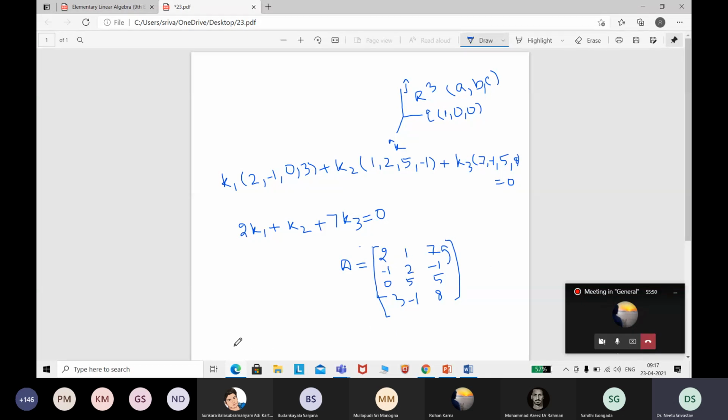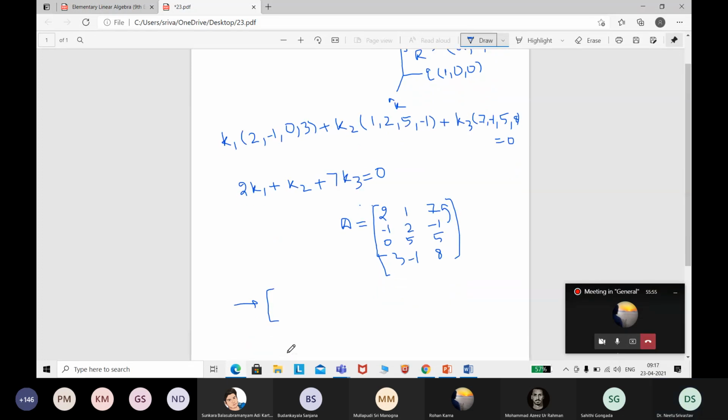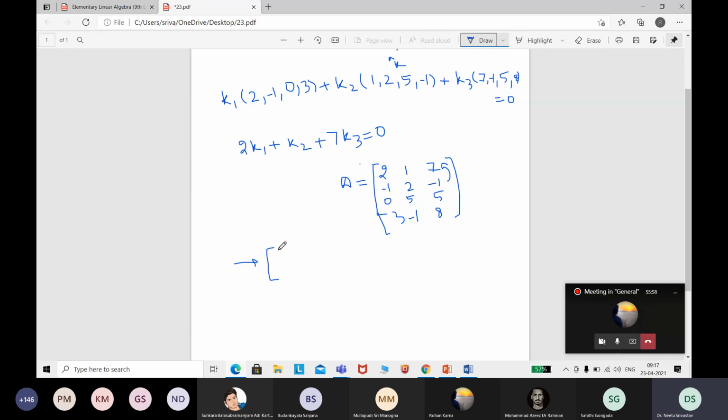So after R2 and R3 are exchanged, I will get -1, 2, -1. This is my first row. Second row, when you multiply with 2 and add here, you are going to get 0. Multiply with 2 and add, you will get 4. Multiply with 2 and add.